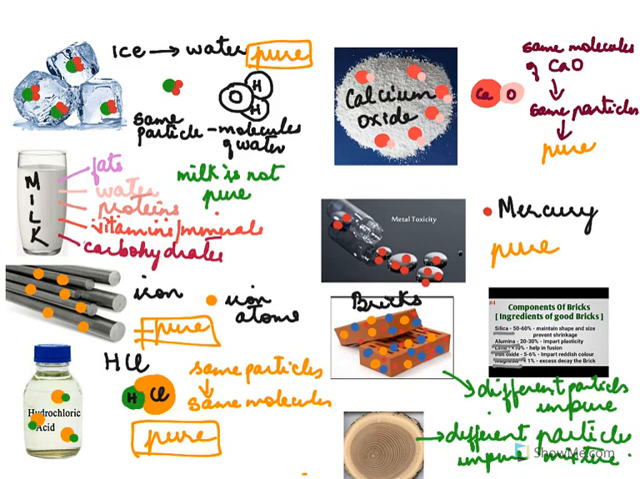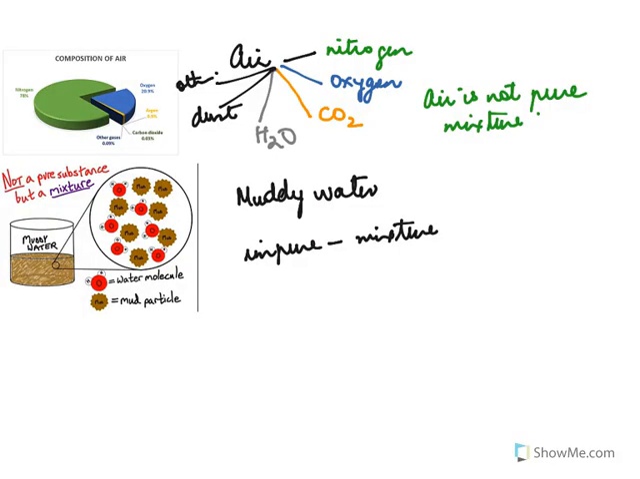Mercury was pure. Brick was not pure because it was made up of different type of particles. Wood is not pure because it has got different shades, dark and light. Hence, we can say it is not made up of same type of particles. And then we had air is definitely not pure because it's a mixture of gases, and muddy water was not pure too.